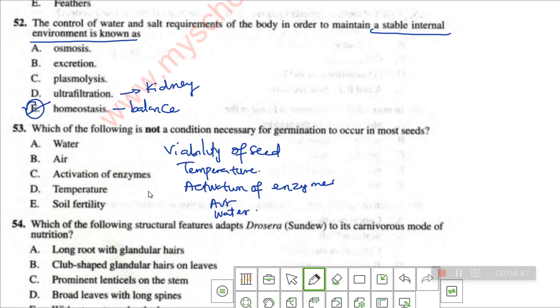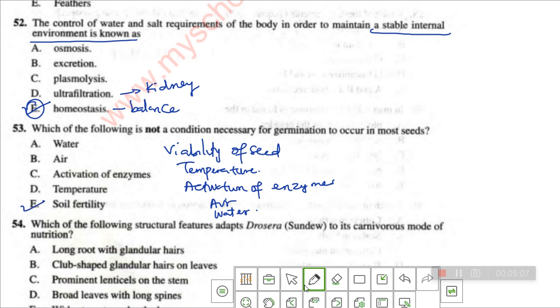But soil fertility is not part of it. You'll be surprised that even if the soil is not fertile, the seed will still germinate. So it's not part of the conditions necessary for germination to occur in most seeds. So our answer is option E.